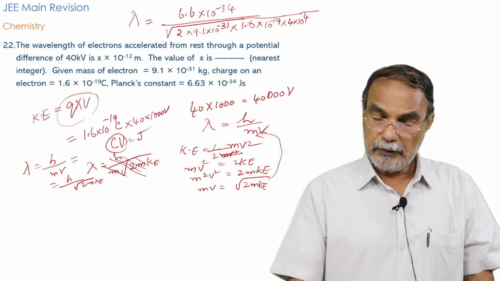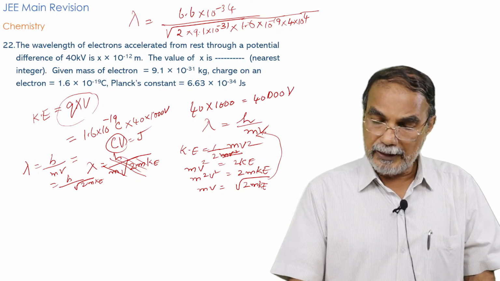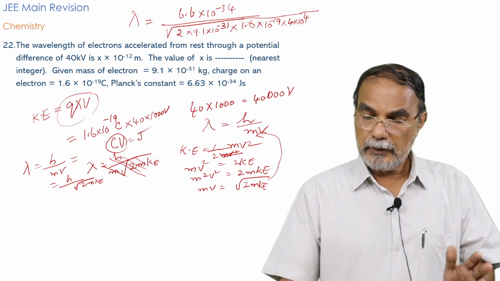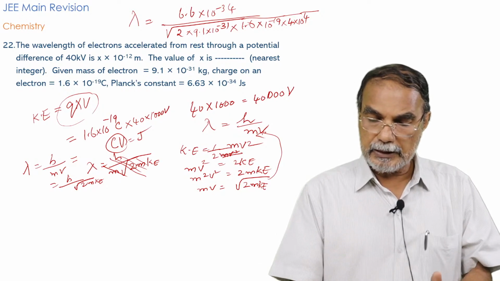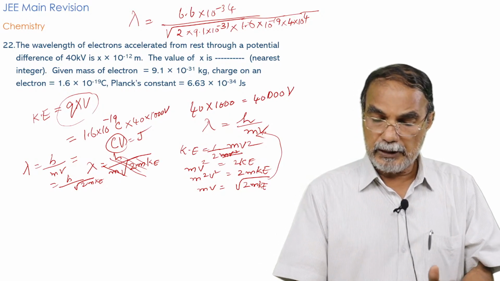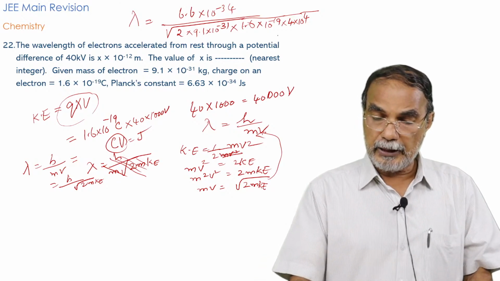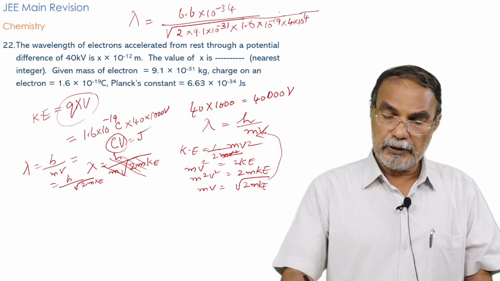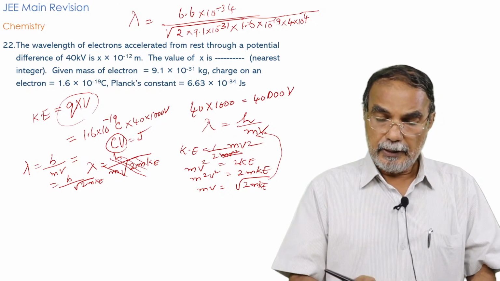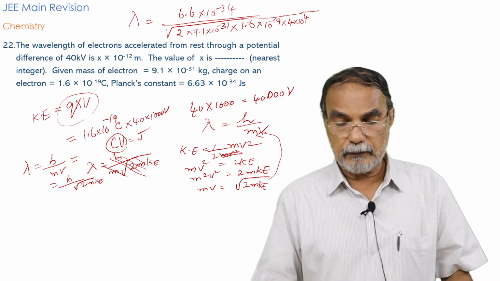So you have square root of 9 is 3, square root of 16 is 4, and square root of 4 is 2, and only thing is that you have to multiply them and multiply by square root of 2, which is 1.414, and bring all the 10 to the powers together and bring to the numerator, and then solve this resulting equation. I leave it to you.